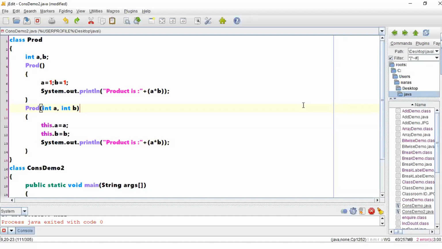Destructor is not there in Java. That was restricted only to C++. You can explicitly call the destructor, no problem, but it is not recommended to call that destructor explicitly in Java, because you have something called a garbage collector. We'll be seeing a topic called garbage collector. So the garbage collector will take the responsibility of that destructor. Okay, thank you.